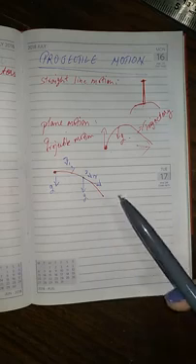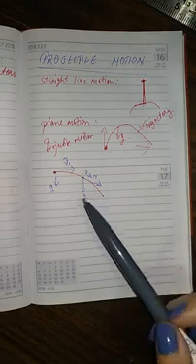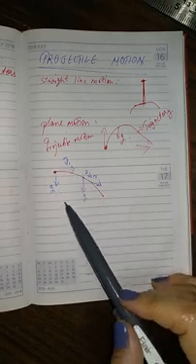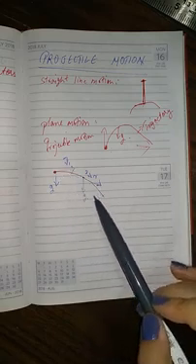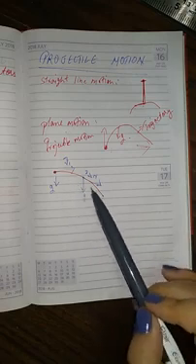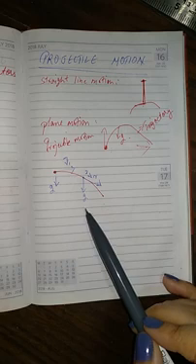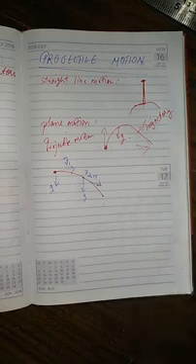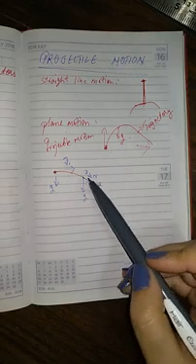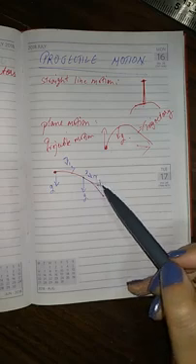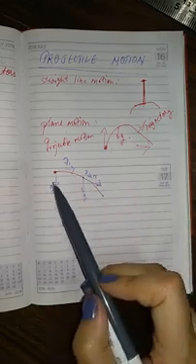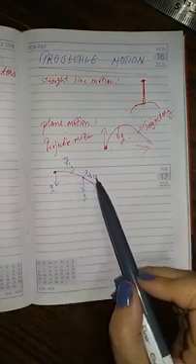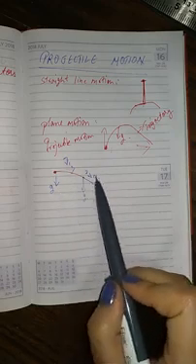In this figure, a ball is thrown with the initial velocity v1 in a horizontal direction. Under the acceleration due to gravity g, the ball moves in a curved path, because the gravitational force is pulling it downward. After some time its velocity becomes v2, whose magnitude and direction are different from those of v1. So v1 has a different magnitude and direction, and v2 has a different magnitude and direction. So the velocity is different at different points.